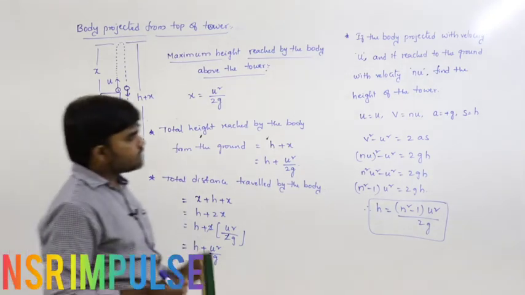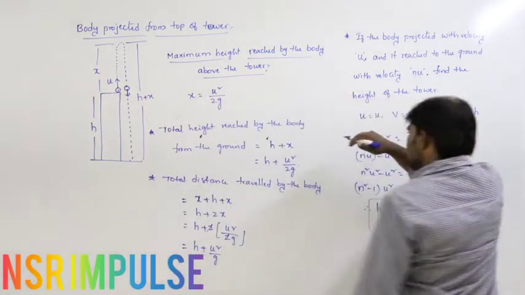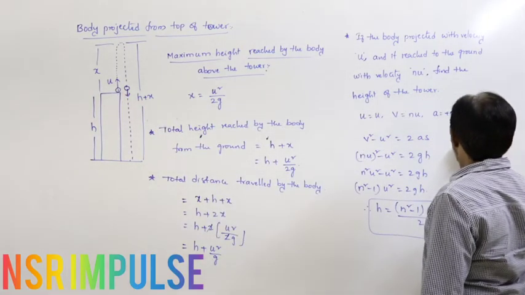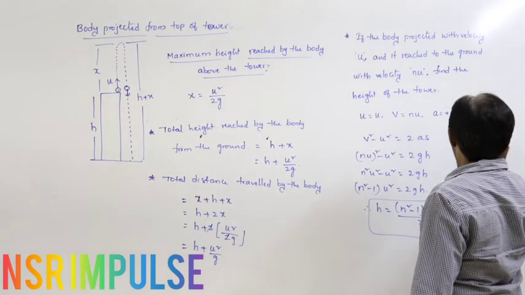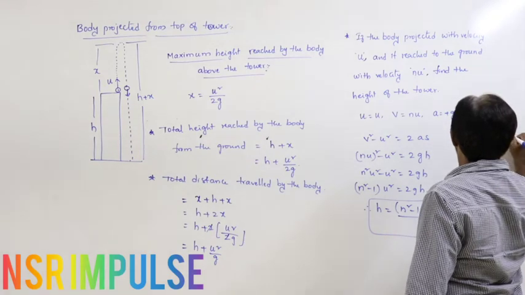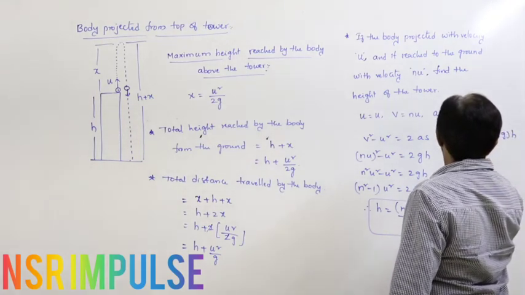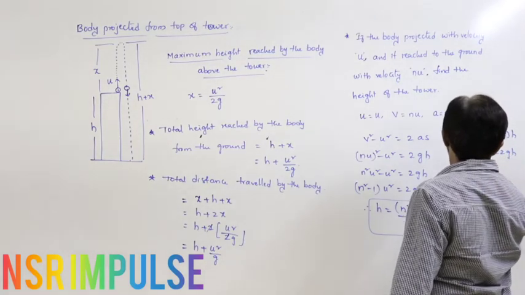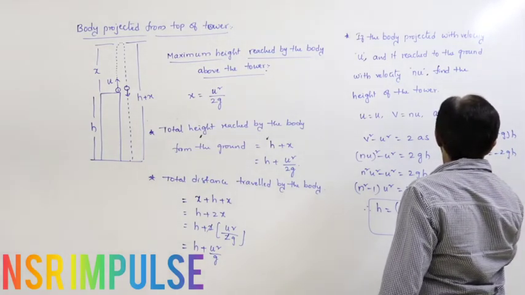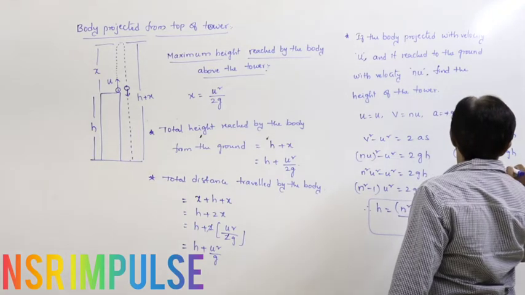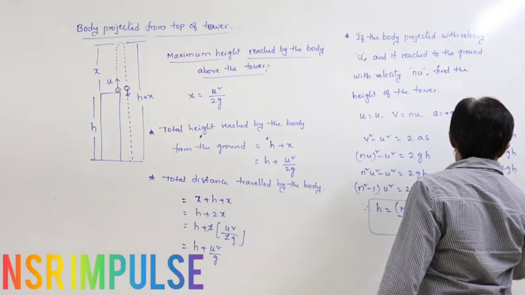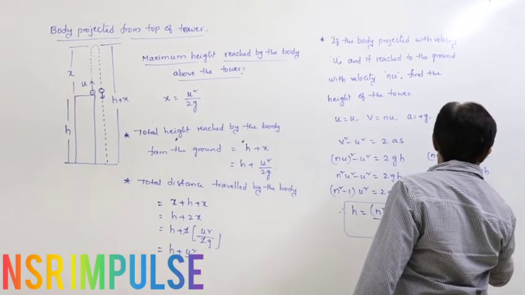Or if we consider from this position, we get v square minus u square equals 2 into a, which is minus g, into h. nu whole square minus u square equals minus 2gh. n square minus 1 into u square equals minus 2gh. So h is equal to minus n square minus 1 into u square by 2g.